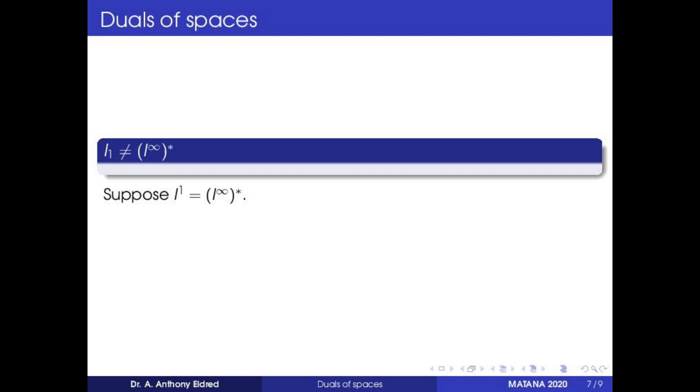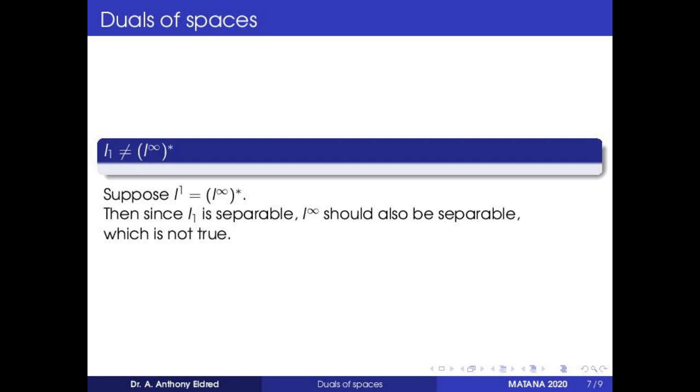Now we are going to check whether L1 is the dual of L infinity, because if L1 is the dual of L infinity, then we can say L1 is reflexive, or if it is not, then we can say it is not reflexive. But now we are going to say that L1 is not a dual of L infinity, because suppose we assume that L1 is a dual of L infinity, then since L1 is separable, L infinity should also be separable,